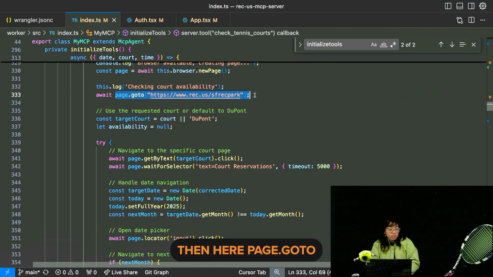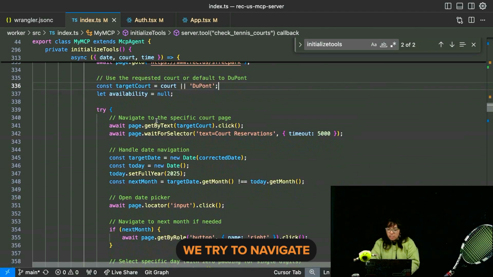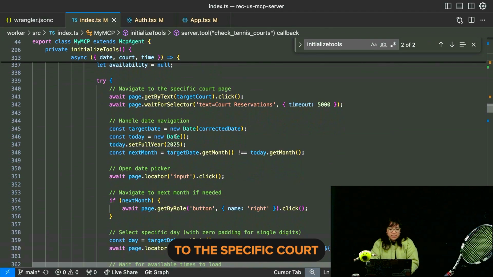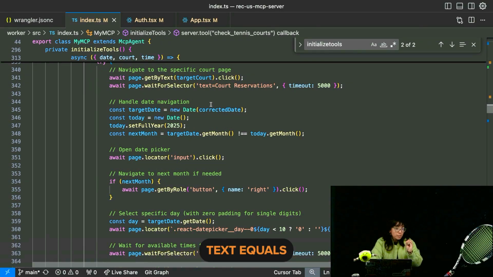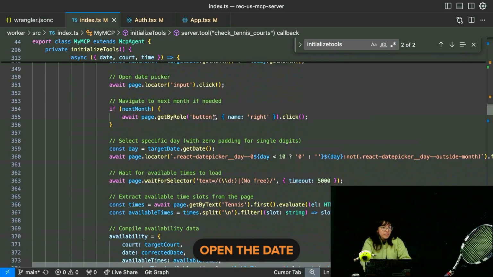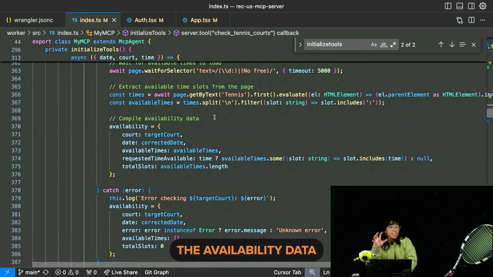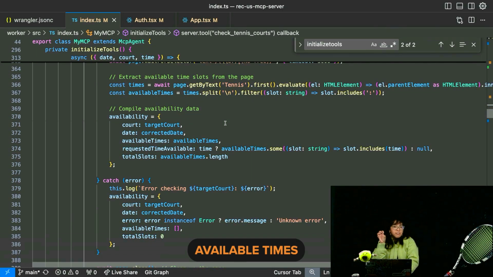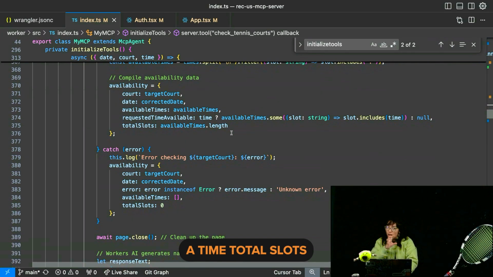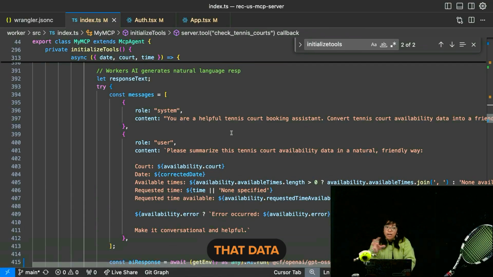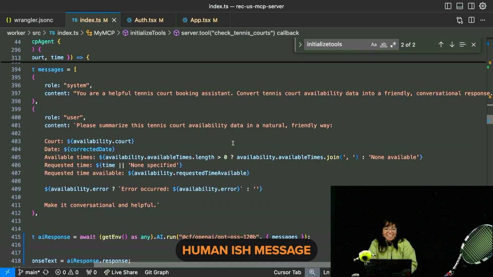Then here, page.goto, we use Cloudflare browser rendering to go to that web page. We try to navigate to the specific court page, like Alice Marble, whatever the user typed in. Wait for the selector text equals court reservations. Open the date picker, select the specific date we're looking for, and then we return the availability data. It's like court, date, available times, is the requested time available if they requested a time, and total slots. And then we pass that data to a Cloudflare Workers AI call so that we can return a nice, friendly, human-ish message.